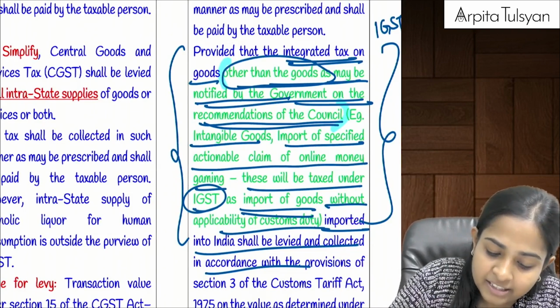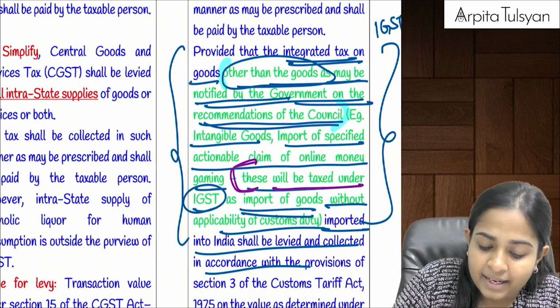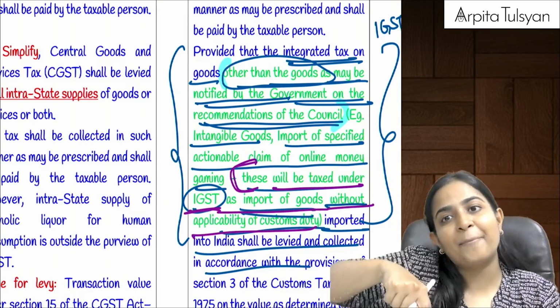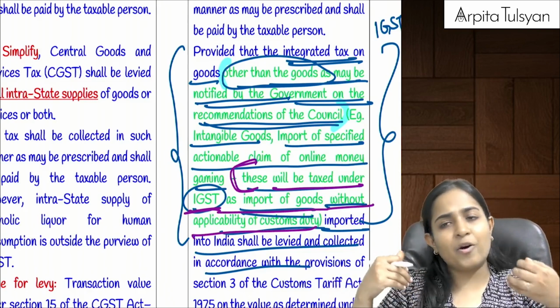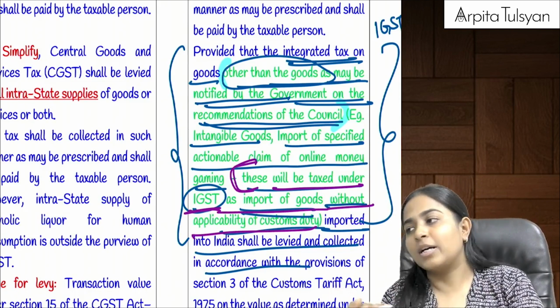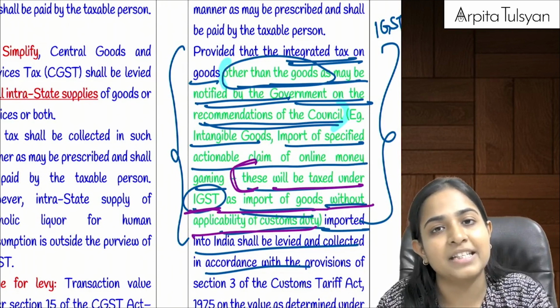If you want, I'll just read this conclusion again. These will be taxed under IGST as import of goods without applicability of custom duty. Because, for example, if it is intangible goods, then custom clearance will not happen for that. So customs is not applicable, but still IGST will be applicable.